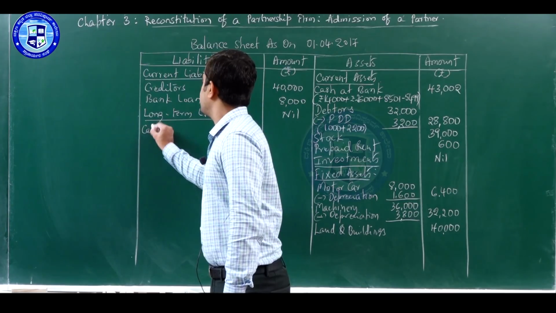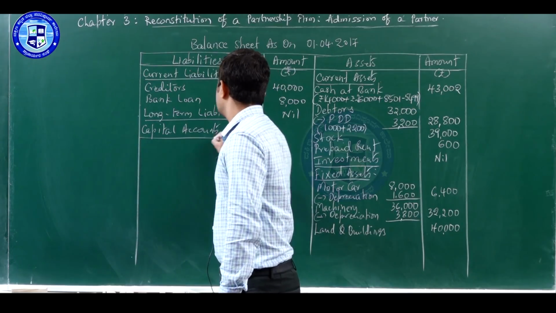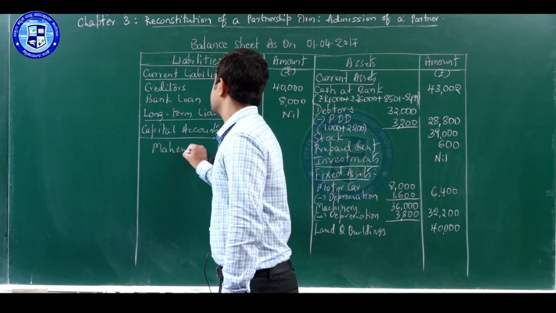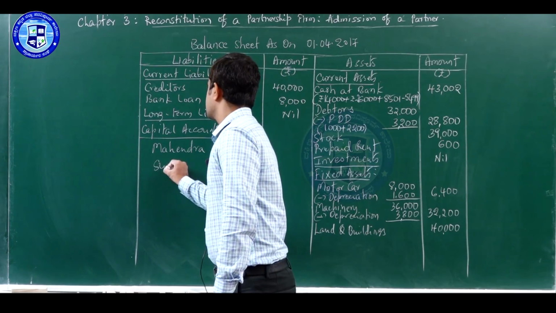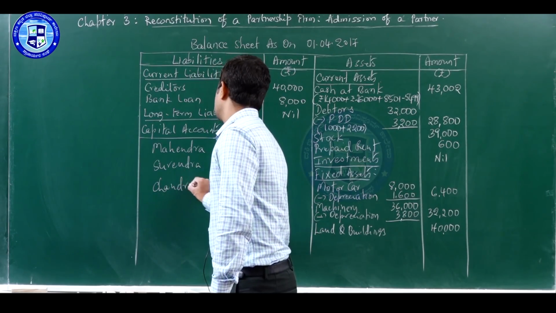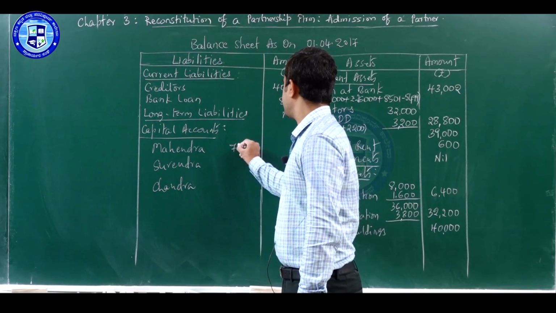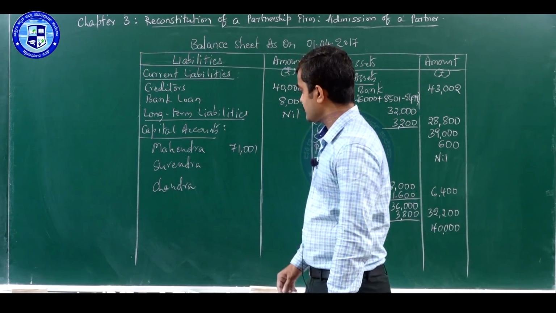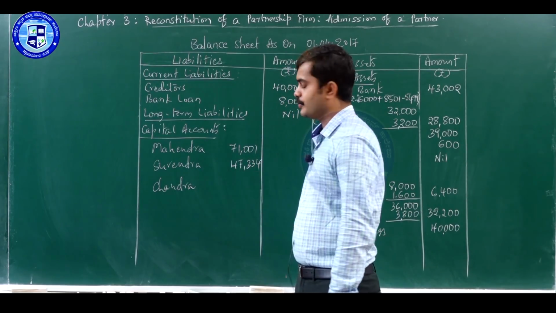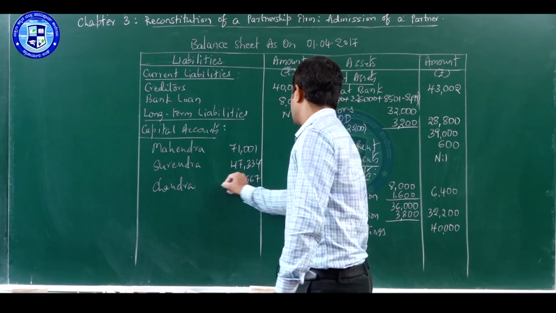Next, capital accounts of partners. There are 3 partners, Mahendra, Surendra and Chandra. Mahendra's closing balance of capital is 71,001. Surendra's closing balance is 47,334 and Chandra's closing balance is 23,667.